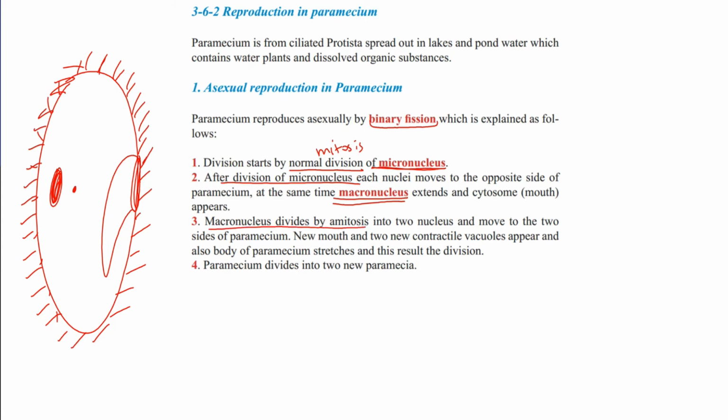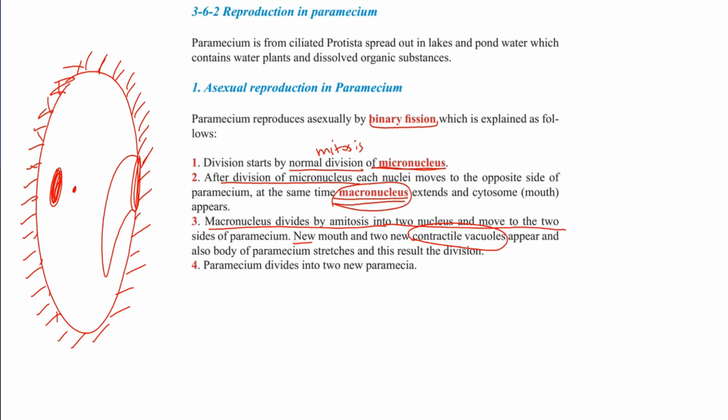So the macronucleus divides by amitosis. Why? Because not so many changes happen during division of the macronucleus. So it's amitosis, and the halves move to the two sides of the Paramecium. There is a new mouth and two new contractile vacuoles. Contractile vacuole, again, we remember from chapter 1, is a kind of vacuole found in freshwater organisms like Paramecium and amoeba. It is used to balance the water in the cytoplasm of the organism, or to discharge excess water. And the body of the Paramecium also stretches, and this results in the division.